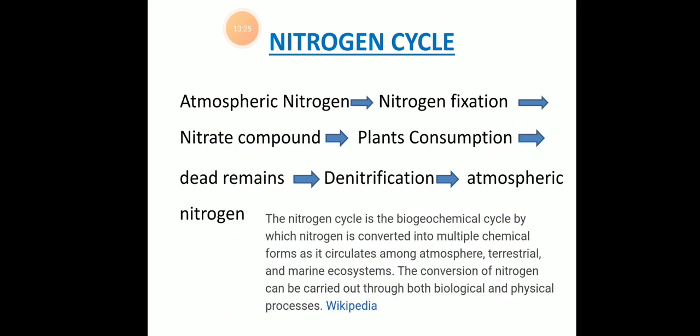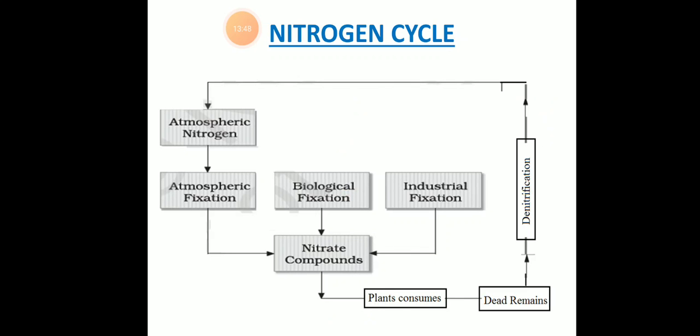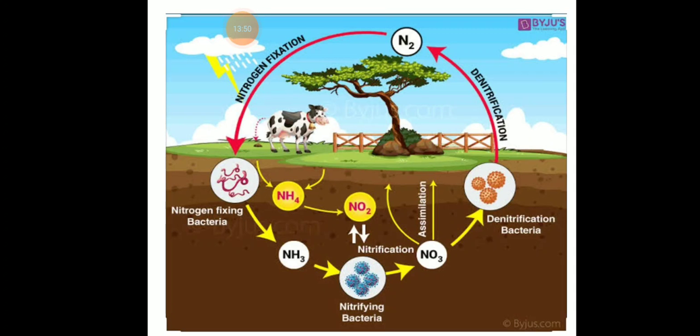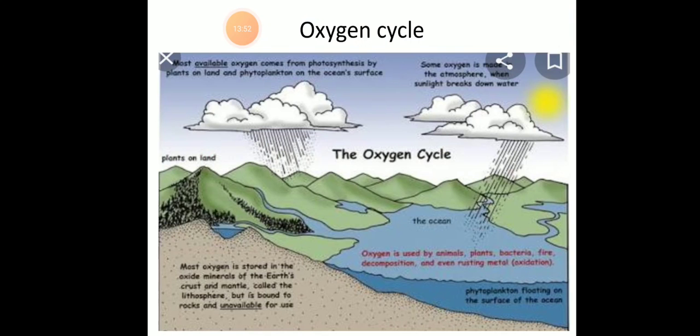And then next we have, students, the nitrogen cycle. In the nitrogen cycle, nitrogen is the major constituent of the atmosphere, okay, and it comprises 79% of the atmospheric gases. So generally nitrogen is used only after it is fixed. 90% of the fixed nitrogen is biological. Clear? So this is the cycle. Then we have the oxygen cycle, students.